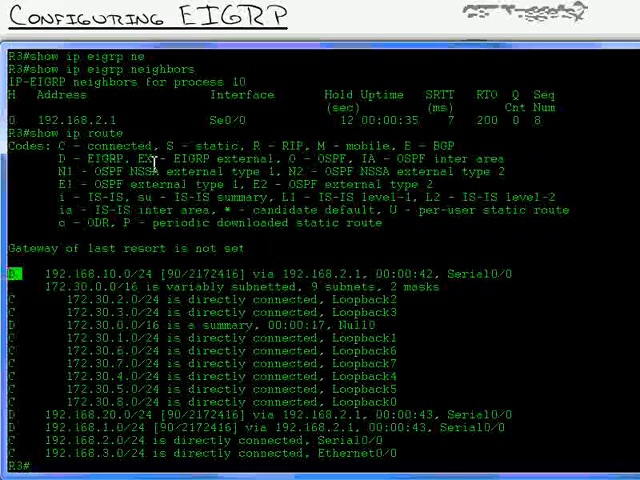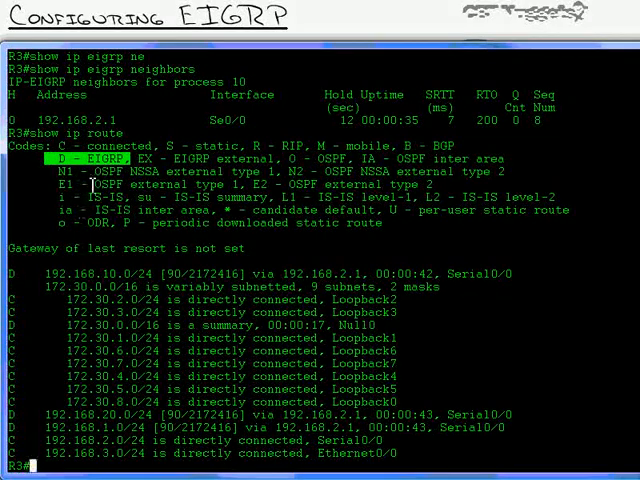D as in dog. D stands for EIGRP because E was already taken by EGP, Exterior Gateway Protocol. So Cisco said, well, let's use D. So all routes learned by EIGRP are going to be represented with a D. Now, you can see right here, 192.168.20.0, 192.168.1.0 are all in the table, and there's all my loopbacks and so on.